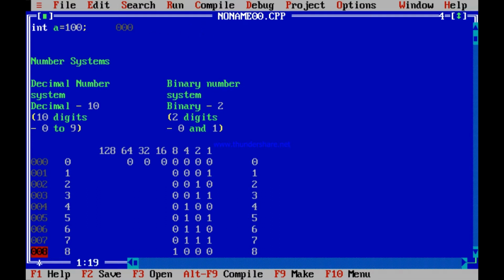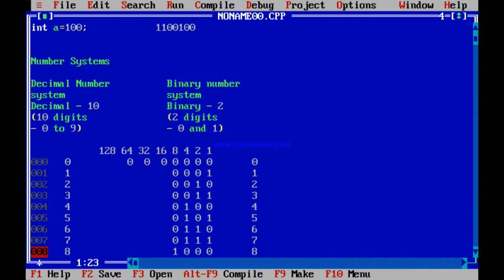Say for example, int a equal to 100. How do you write 100? You can do it yourself again. For 100 you need a 64. So in position of 64 I write a 1. Then in place of 32 I write a 1. After 64 comes 32. 64 and 32 makes it 96. In place of 16, 0. In place of 8, 0. In place of 4, a 1. So 64 and 32, 96 plus 4 makes it 100. Then in place of 2, a 0. In place of 1, a 0. How many bits have you used? You have used 1, 2, 3, 4, 5, 6, 7. 7 bits to represent 100.